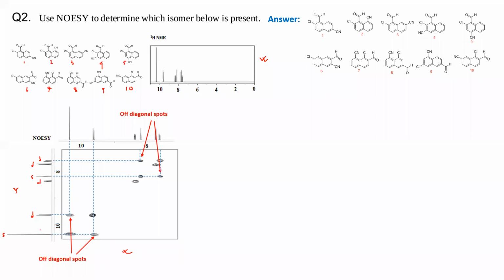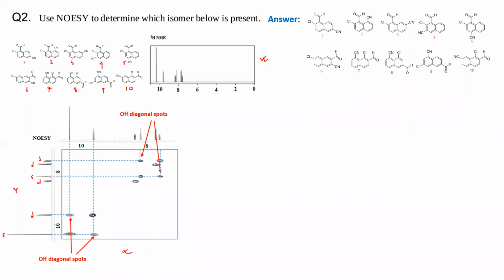If I tell you the aldehyde proton, you have the singlet here, the aldehydic proton, which is around 10.4 or 10.5, nearby 10.5. But in regular cases, what we get is around 9.8. So you have a 0.6 to 0.7 shift, and that will be the case for all the other protons.